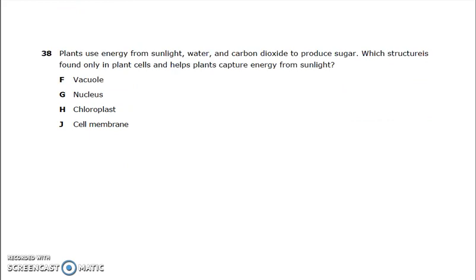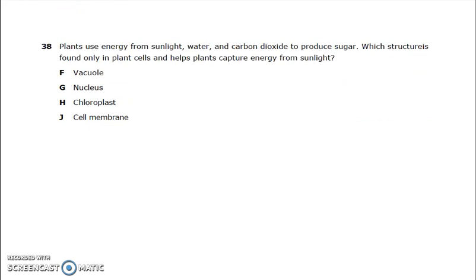Number 38. Plants use energy from sunlight, water, and carbon dioxide to produce sugar. Which structure is found only in plant cells and helps plants capture energy from sunlight? F. Vacuole, G. Nucleus, H. Chloroplast, J. Cell membrane.